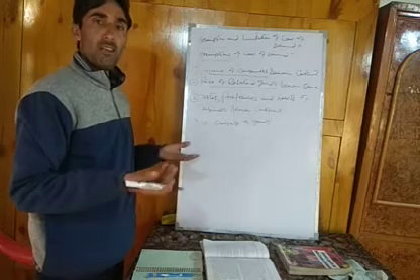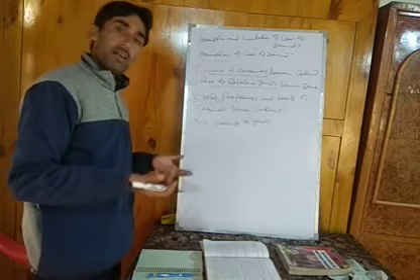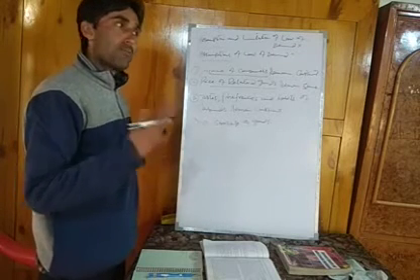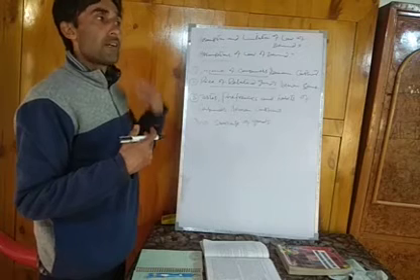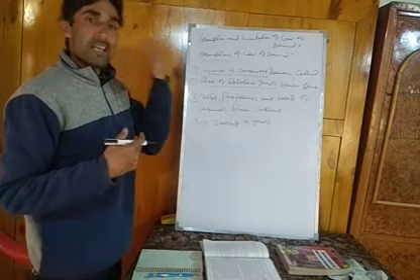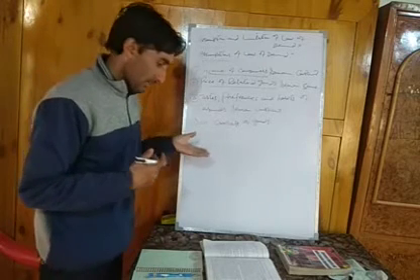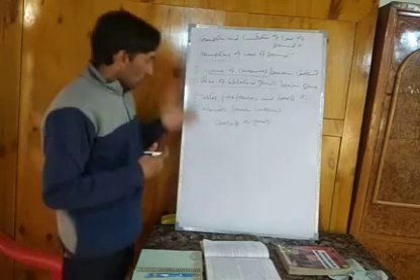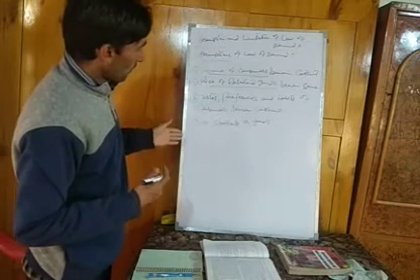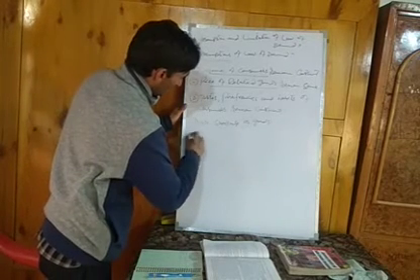Whether prices are high or low, they will not care about prices, but they will purchase because they fear that this good may become scarce in future. So these are four assumptions.